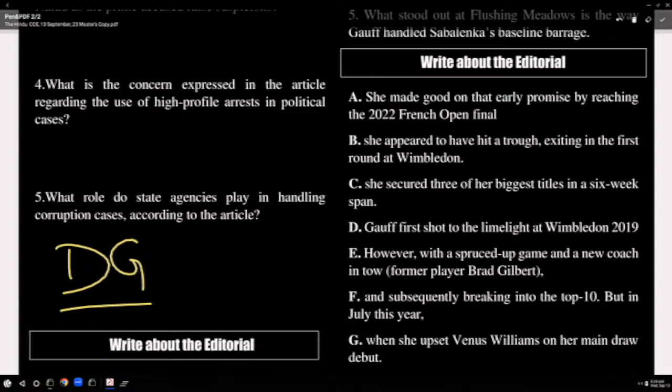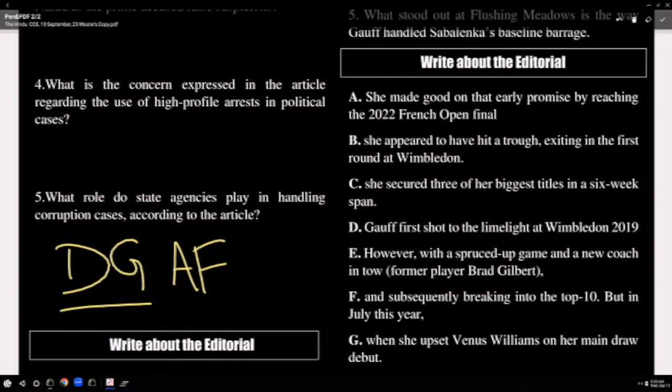Defeating Venus Williams, not a small thing. Next one is A. She made good on that early promise by reaching the 2022 French Open final and subsequently breaking into the top 10. So which two form one pair? AF. But continuation. But in July this year, what happened?